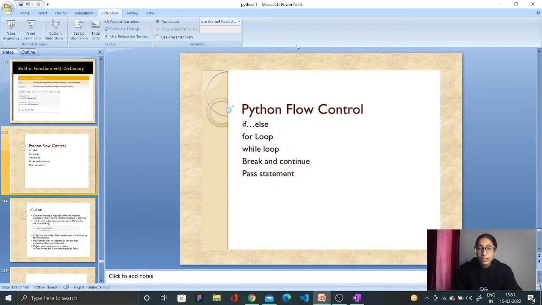Just remember that if, for, while, else if, and your for loop, break and continue statements are much more important, because in upcoming videos or in your career too, you need to specify some conditions. They will give you a condition and you have to solve it by using a loop. So obviously they are not simple.